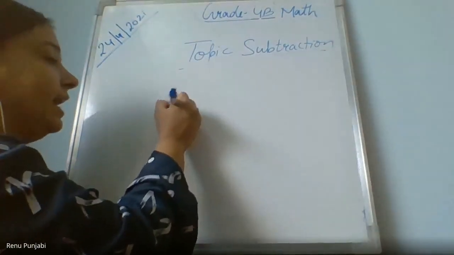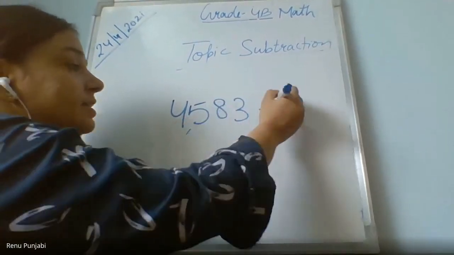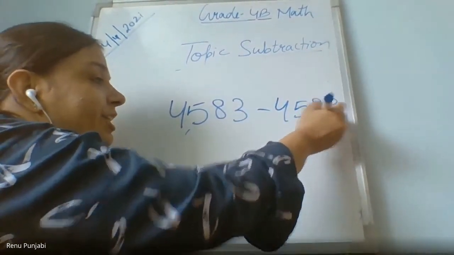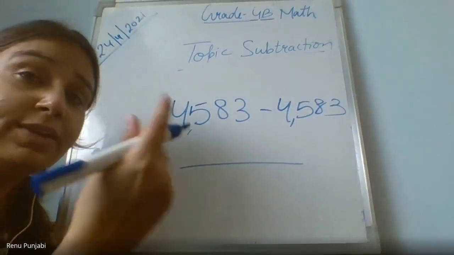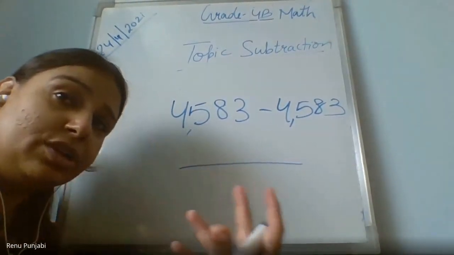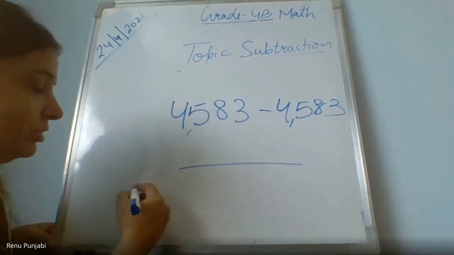If you subtract 4,583 minus 4,583, the same number from the same number, for example, if you have 10 chocolates and you have given all the 10 chocolates to someone, what is remaining with you? 0.